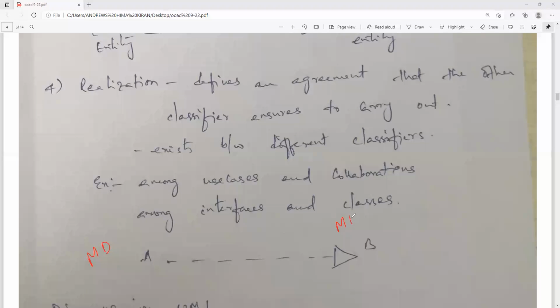It manufactures a product. So MD is nothing but manufacturing department, and if you see the definition, it defines an agreement that the other classifier ensures to carry out. This classifier is the manufacturing department, and the agreement to carry out is to manufacture a product.